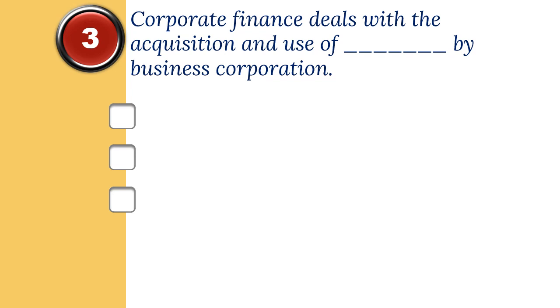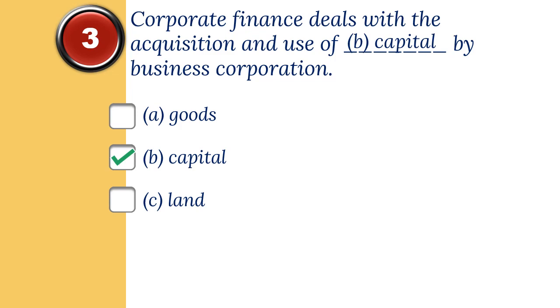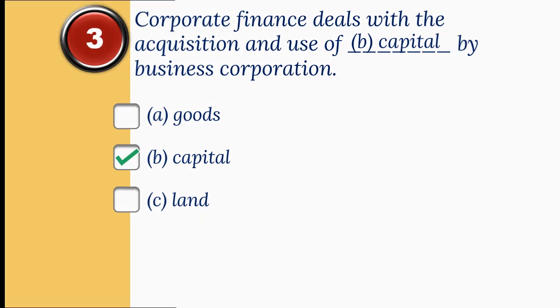3. Corporate finance deals with the acquisition and use of dash by business corporation. The options are A. Goods, B. Capital, C. Land. And the correct option is B. Capital.